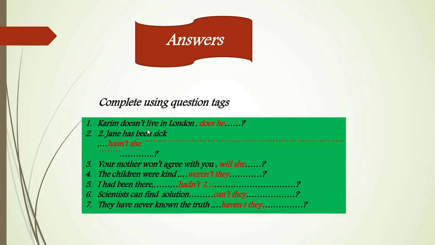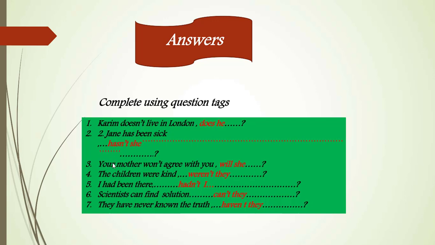Does he? Jane has been sick. Here we have has been, which is positive, and here we have present perfect. So the question tag will be negative: hasn't she?